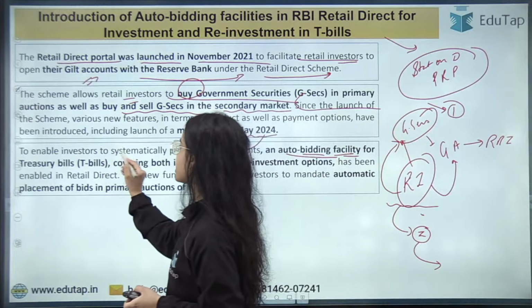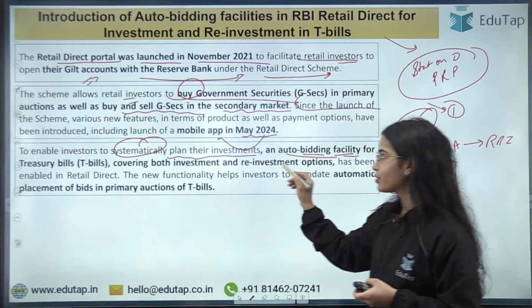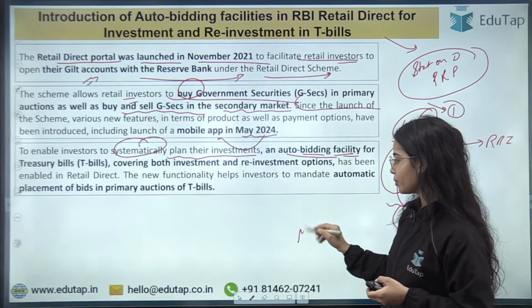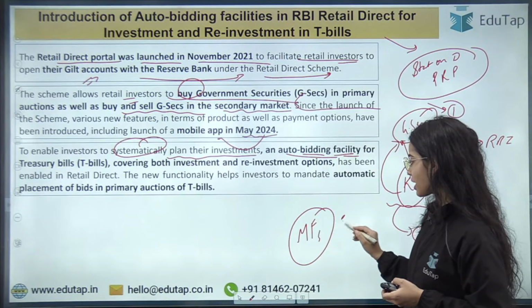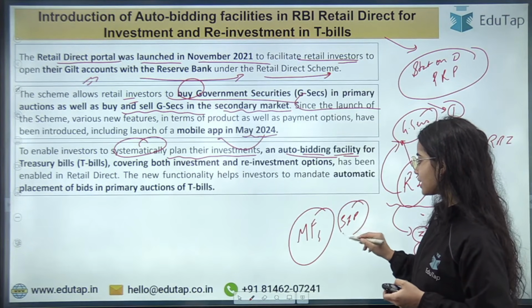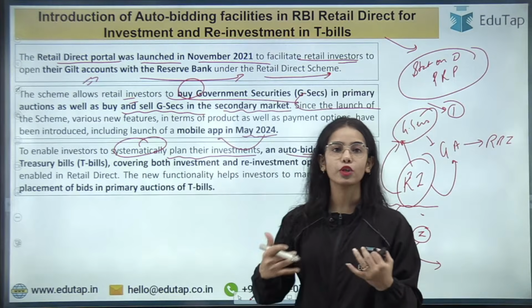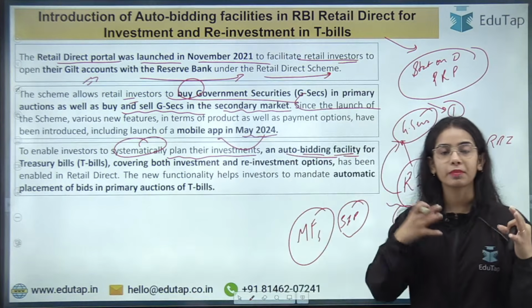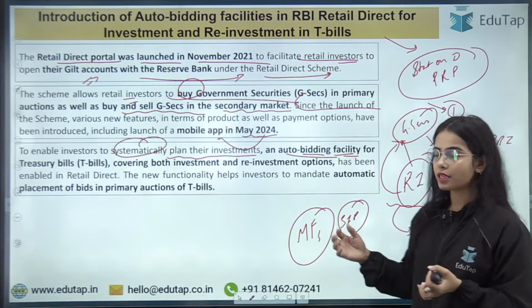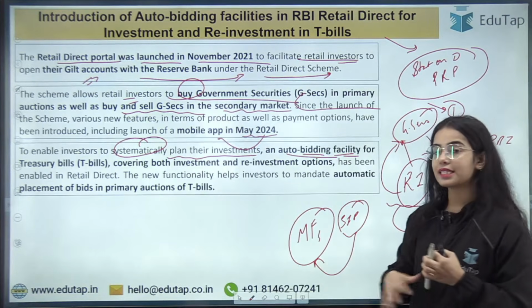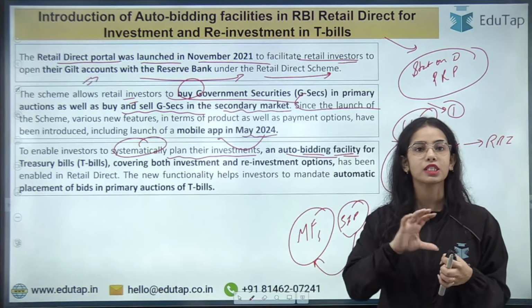So to enable the investors to systematically plan their investments, like in the mutual funds there is a systematic investment plan. Okay, there are the SIPs that you can do, that monthly you want to invest this much, and on a monthly basis you are releasing the money for the mutual funds, and this happens on an automatic basis.